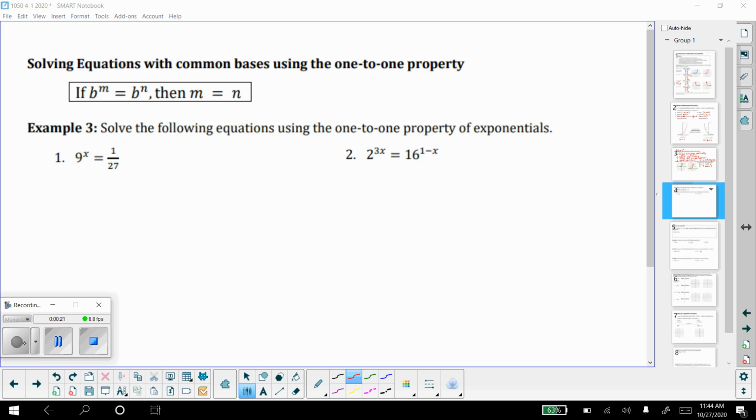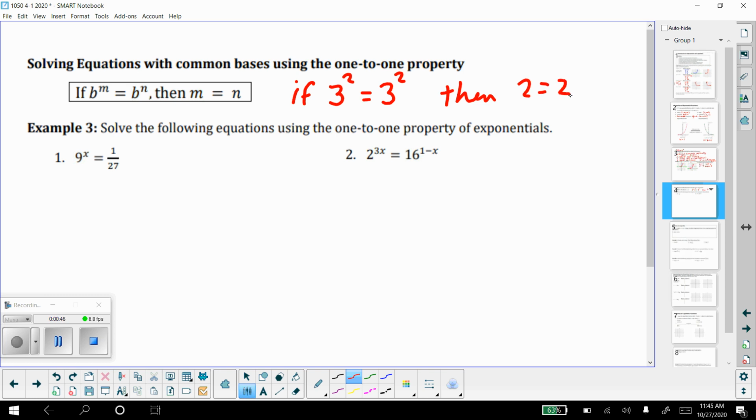I don't know if this makes sense, because I'm trying to think, what if we had like 3 squared? Sometimes it just helps if you put numbers to it. So if we had 3 to the second power equals 3 to the second power, then obviously 2 equals 2, right?